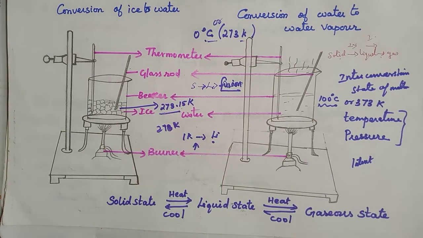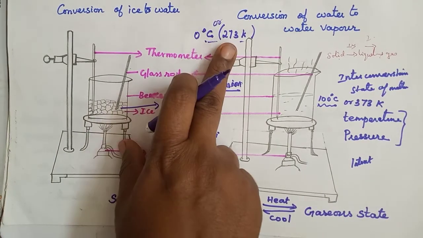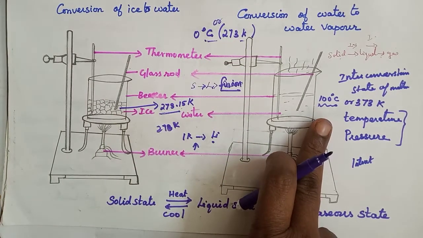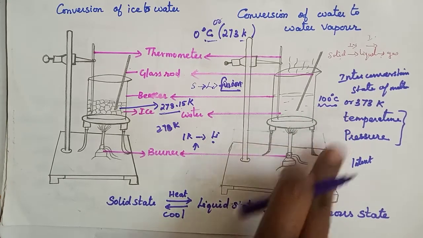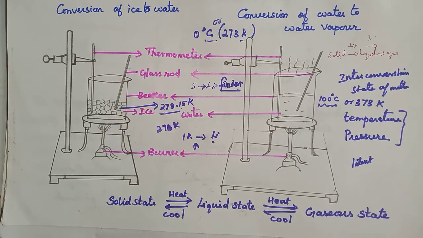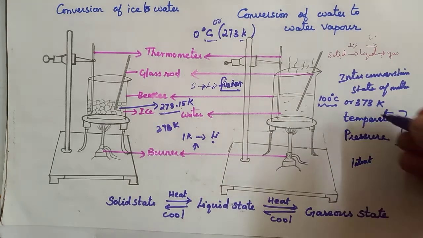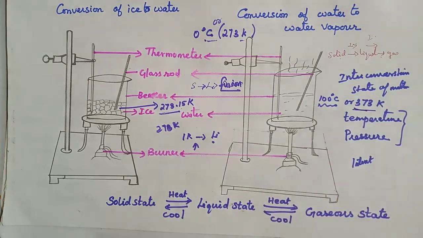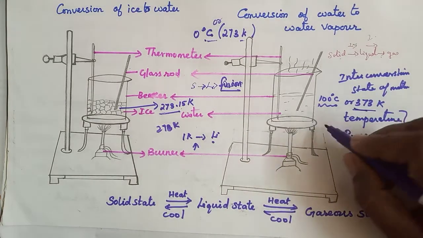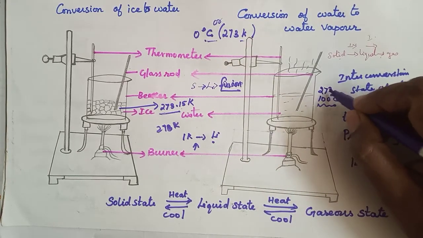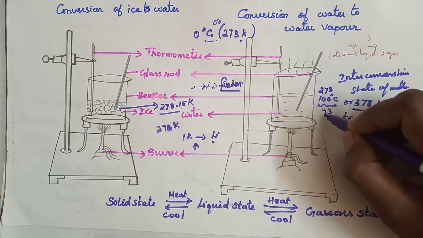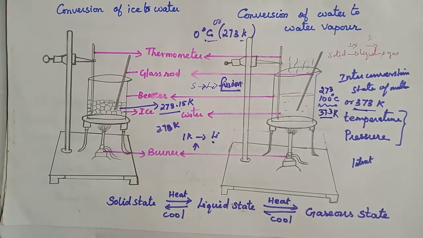Understood? Okay, good. So initial state means 0 degree Celsius or 273 Kelvin. And after the boiling point, we can say that 100 degree Celsius or 373 Kelvin. Now how does this 373 Kelvin come, children, on the Kelvin scale? So here 273 is the initial state and the boiling point is 100 degrees Celsius. Now what happened? 373 Kelvin. Understood? Do you have any doubt?